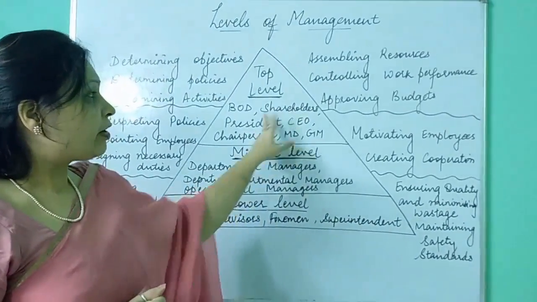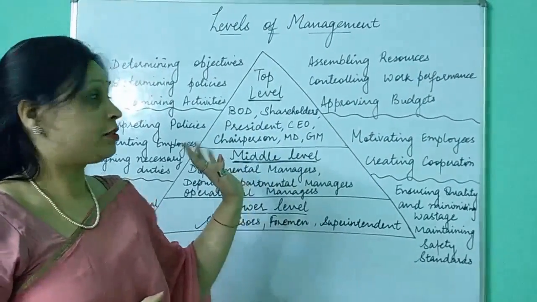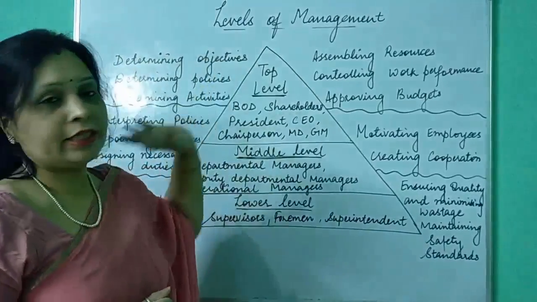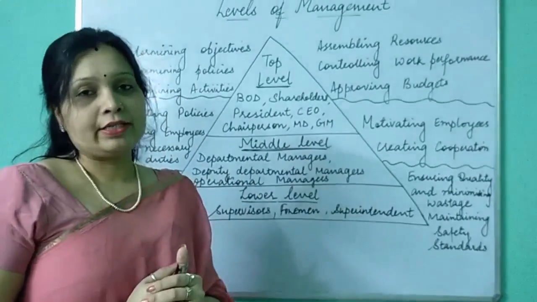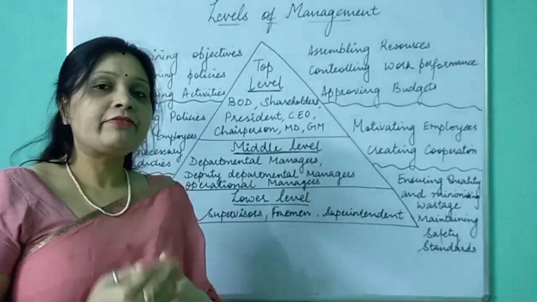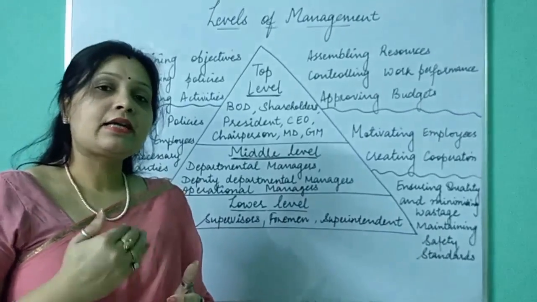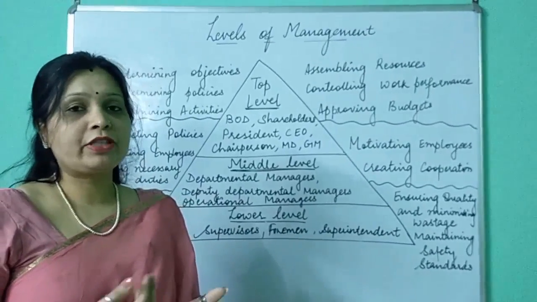Now, what are the functions of top level managers? First is determining objectives. Determining objectives means they set the objective for an organization. Now, you all know that whenever a business unit is started, it is started with an objective or with an aim to be fulfilled.